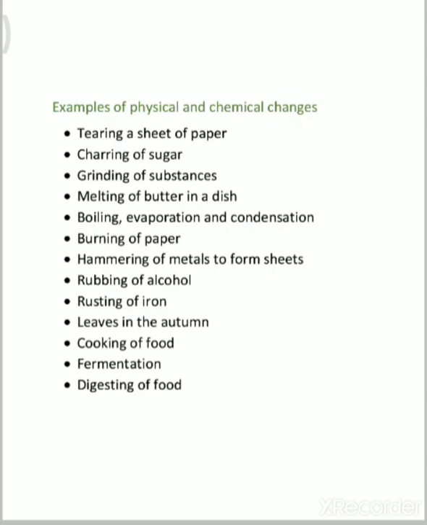Then, leaves in the autumn season. So what will happen? Sorry, I think I left one. Rusting of iron. About rusting of iron we have already discussed, that is a chemical change. Then next one we'll see, leaves in the autumn season.